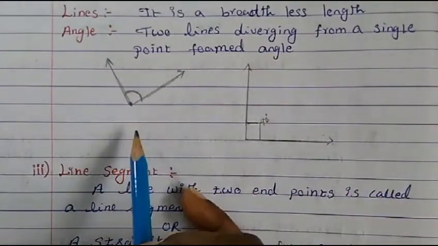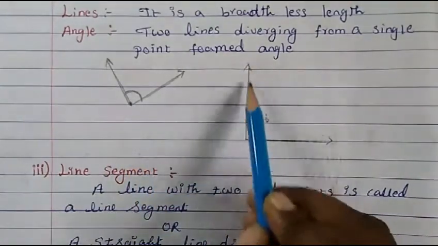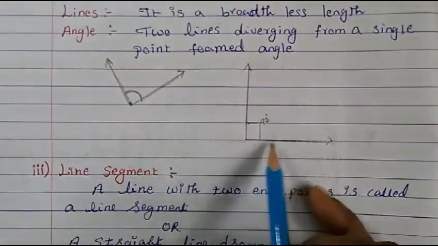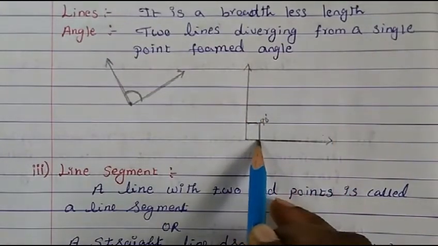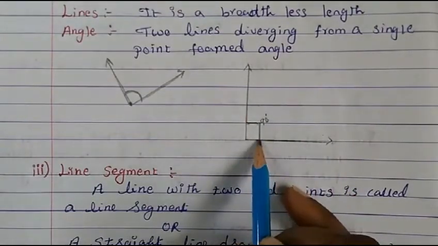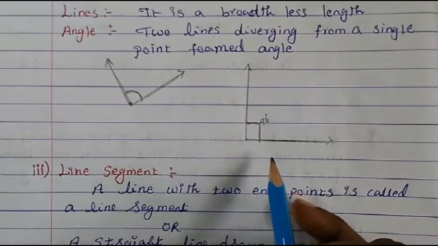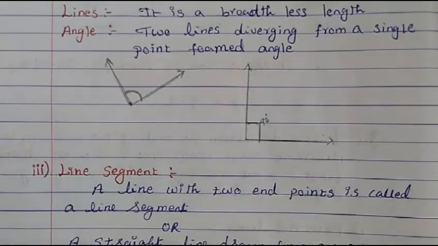So now coming to the perpendicular line. The perpendicular definition is what we said: a line meeting another line at a 90-degree angle. A line meeting another line at a 90-degree angle is called a perpendicular line.